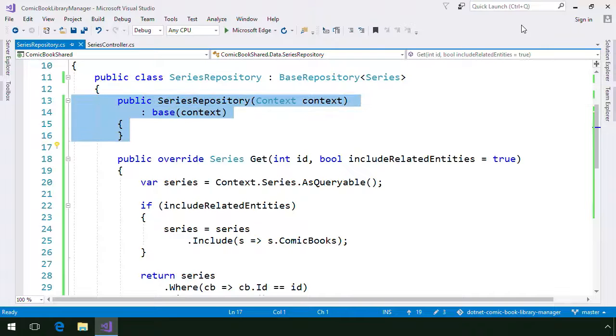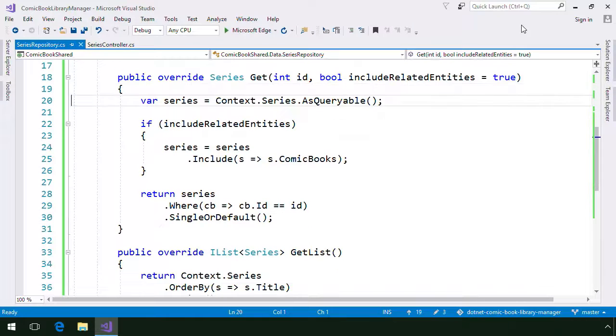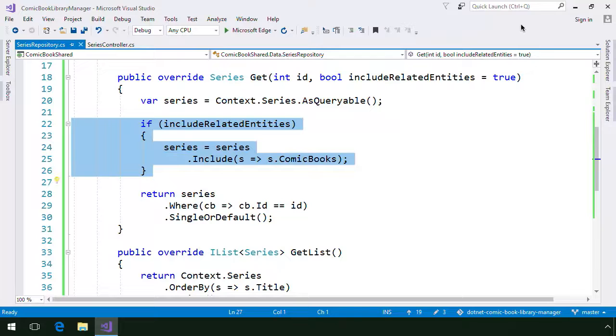Then, I added a constructor in order to get a reference to the database context and implemented the get and getList abstract methods. In the get method, I called the dbset asQueryable method to get a reference to an iQueryable object in order to eagerly load the comic book's navigation collection property if the include related entities parameter is set to true.